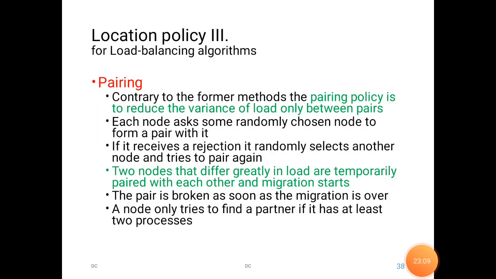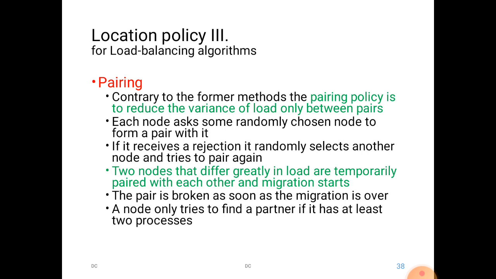The fourth policy in the location policy is pairing. What happens in the previous one? The manager has to send the broadcast message, and the contractors respond to it. Selecting among them becomes an overhead. In order to avoid that, there is another method called pairing. Here is how it works: each node will select another node. They share the loads within themselves, and they try to maintain a balance between the nodes.